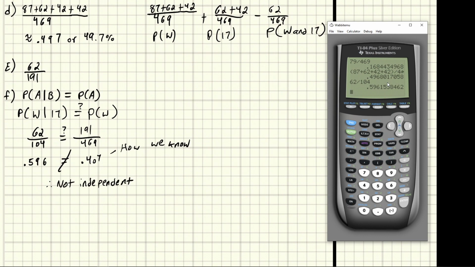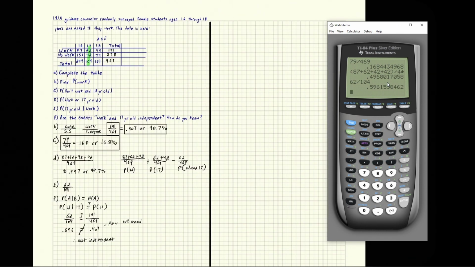The not independent is because there appears to be some influence of the fact that they're 17 and if they work. And in real life, this makes a lot of sense, right? Because as you get older, your chances of getting a job go up. So the chance that you work would be influenced by your age. So that's how you do these types of questions. They're all pretty much kind of the same flavor.